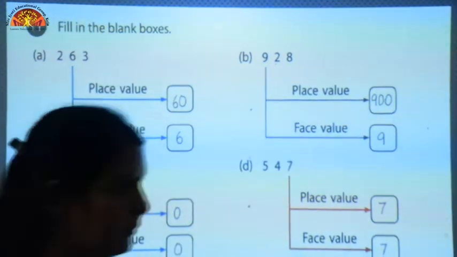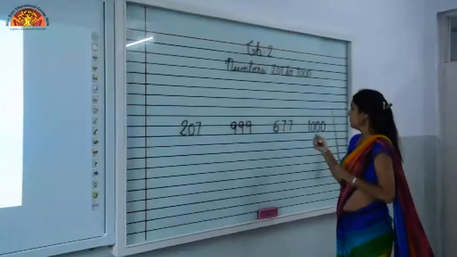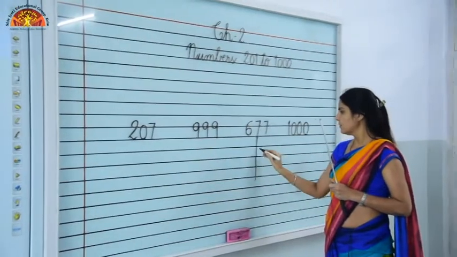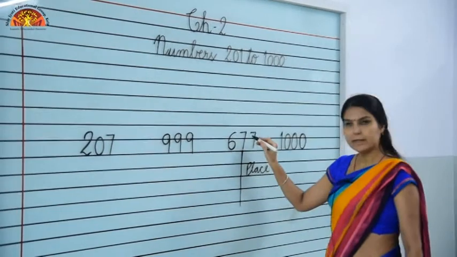Let's see one more example on the board. Suppose I am telling the place value of 7. It is at tens place.